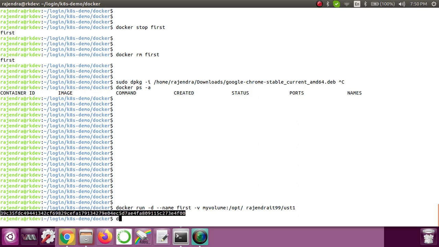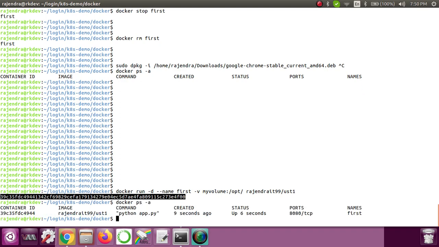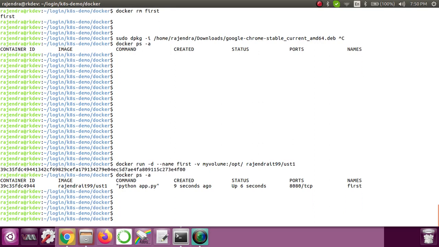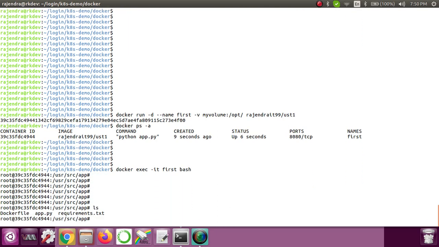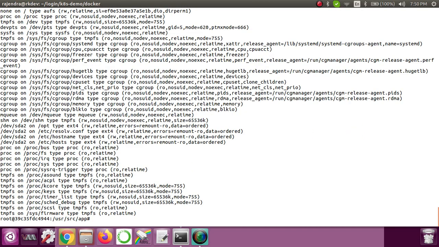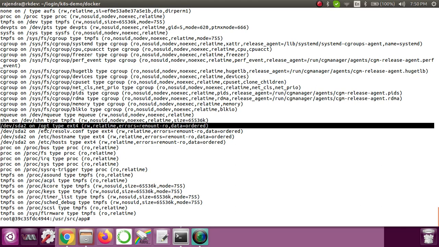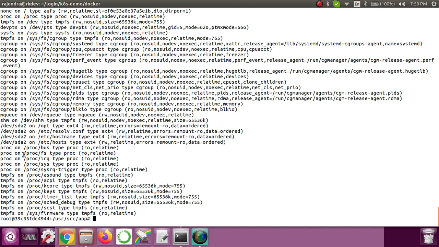Now if I do docker ps -a, you will see that the container is running. Okay, now let me go inside the container. So what I'll do, docker exec -it, the container name, and then bash. Now I am inside the container. To see whether it's properly mounted or not, we have a mount command. Here you can see that this dev sd2 got mounted on /opt. This dev sd2 is the name given for the directory that we are using from the host machine and that we are mounting onto /opt.